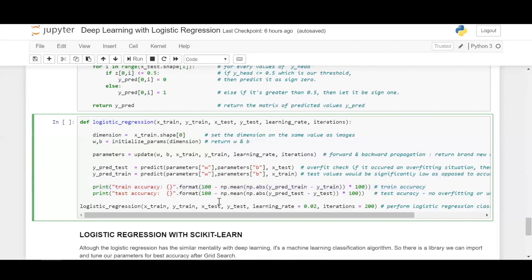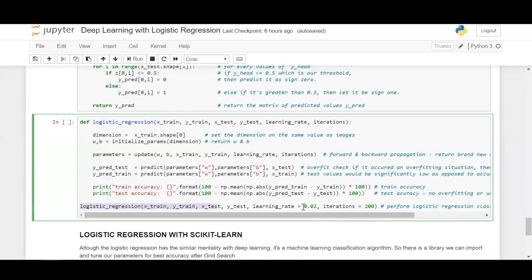This is how you calculate it. Training accuracy is 100 minus the mean of the absolute difference between predicted and actual values, times 100, and for testing accuracy, likewise 100 minus the mean of the absolute difference between predicted and actual values, times 100.